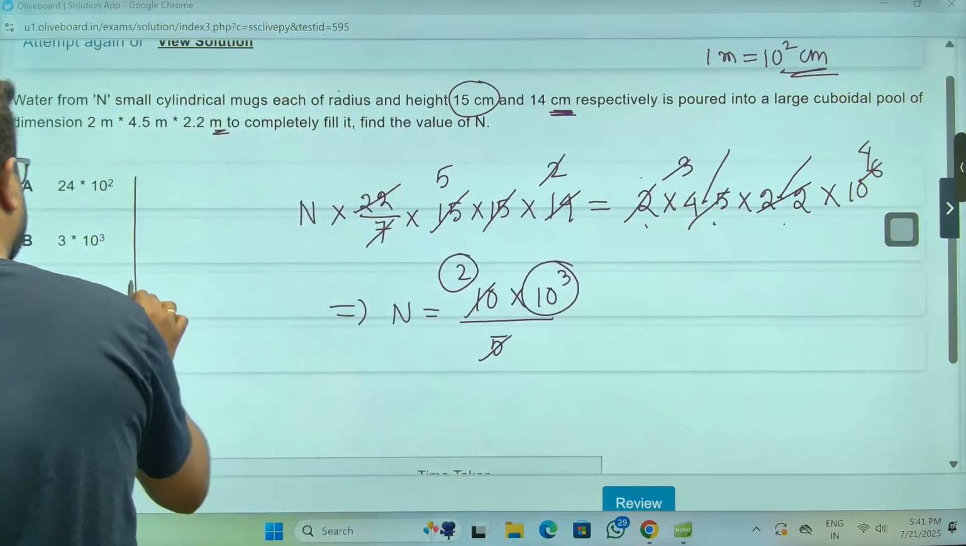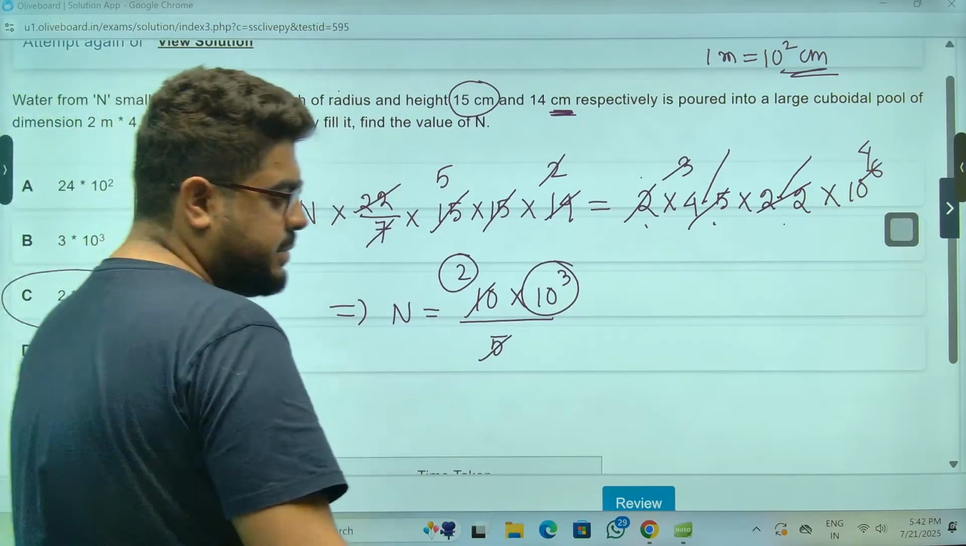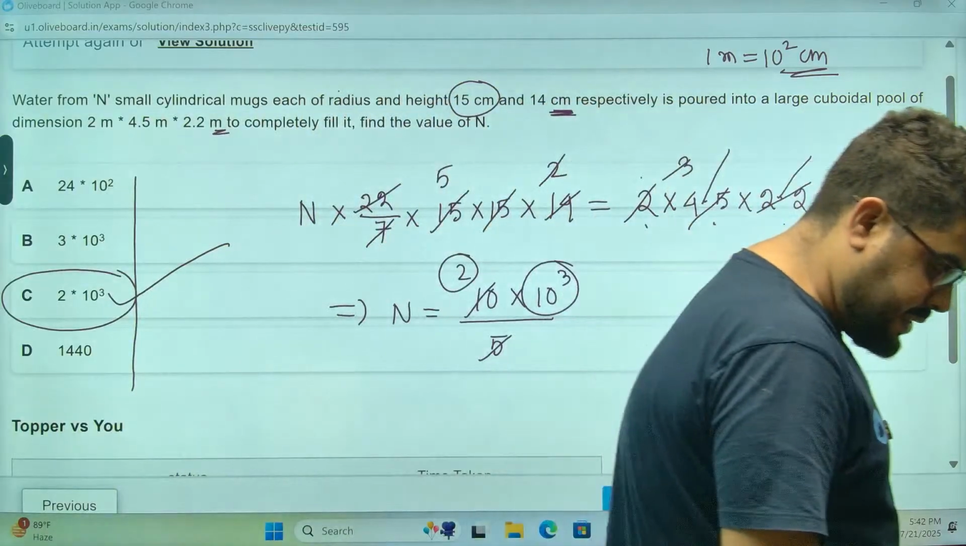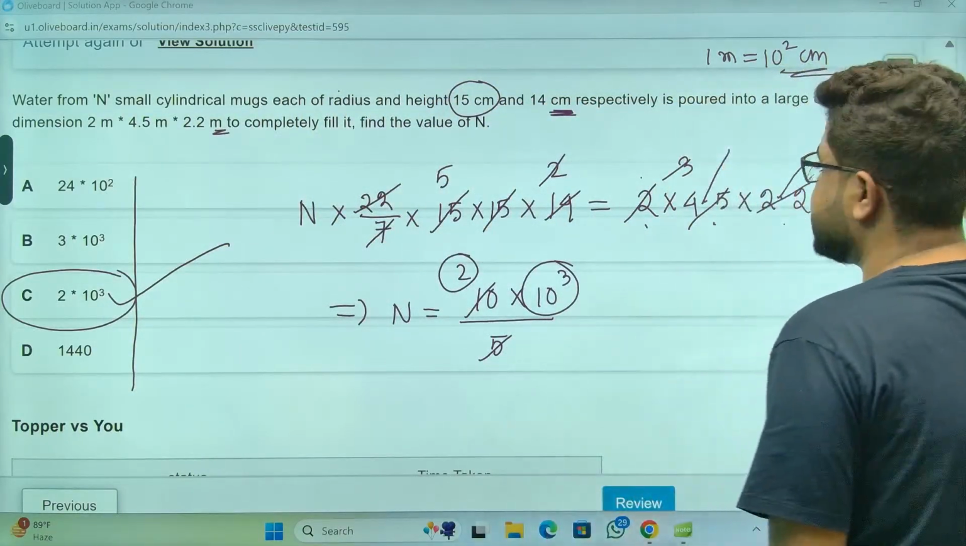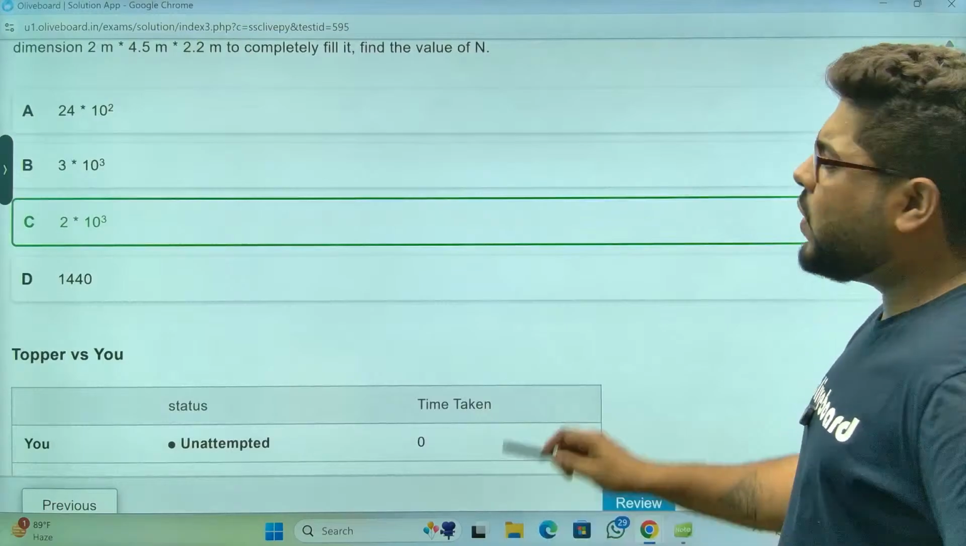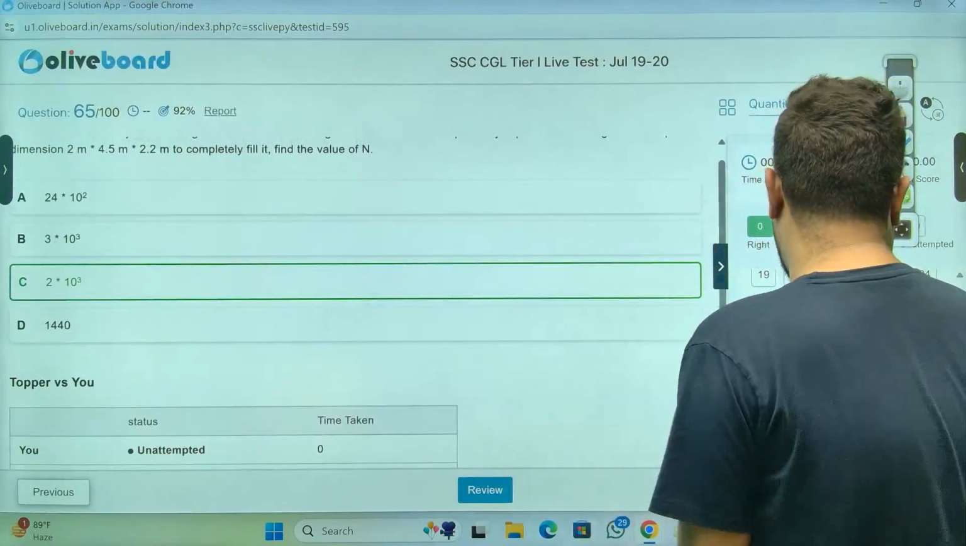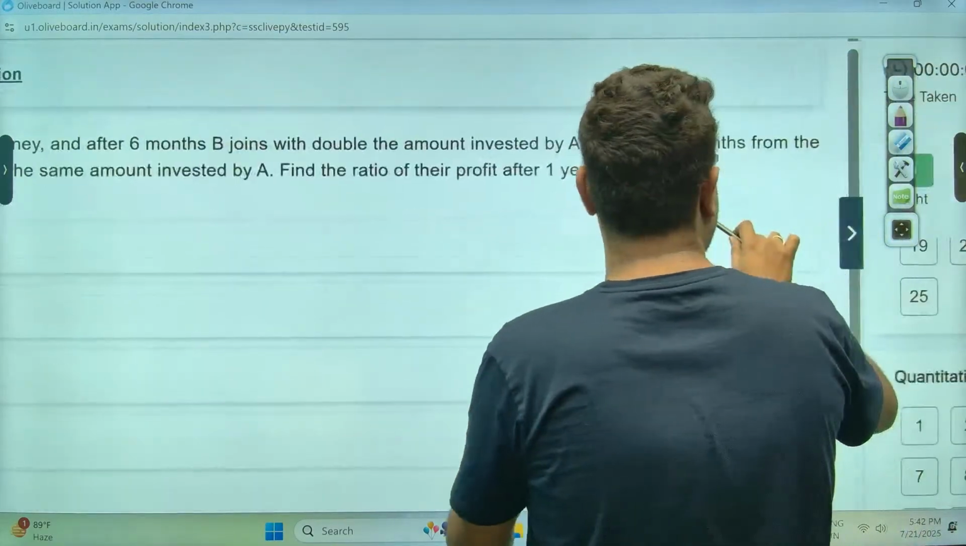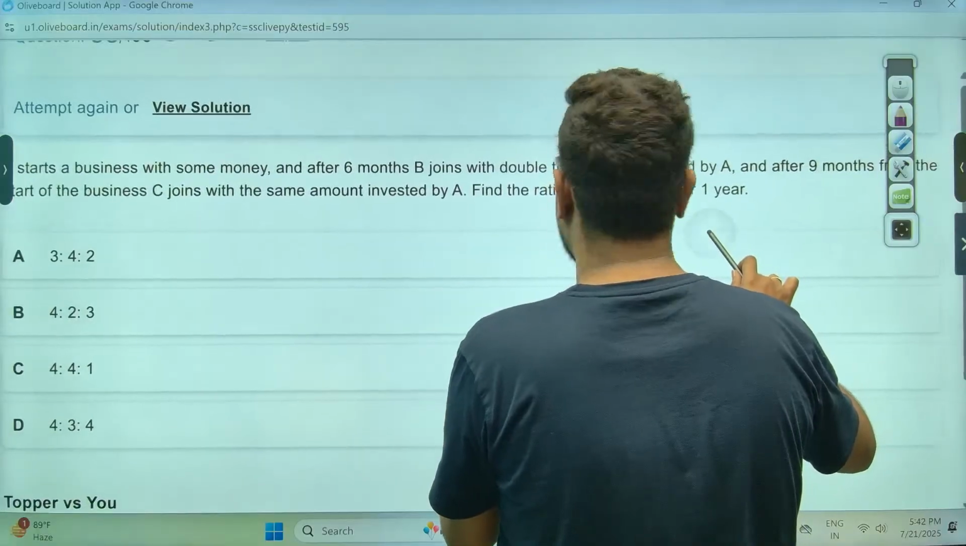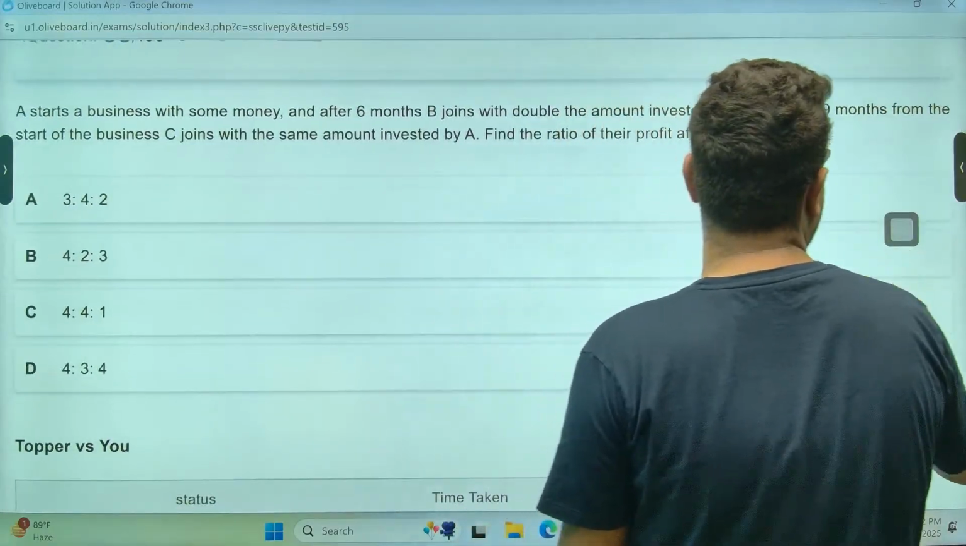Look, it fits in option C. Option C has 2000 actually. Yes, C is the correct answer. Very, very good. C is definitely the correct answer. It's all about calculations, sir. Simple question. The paper today seems very easy, sir.